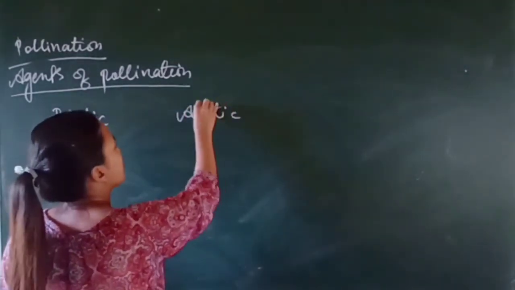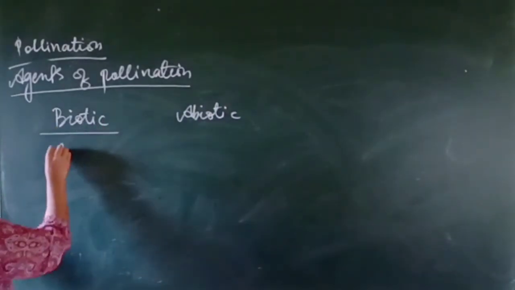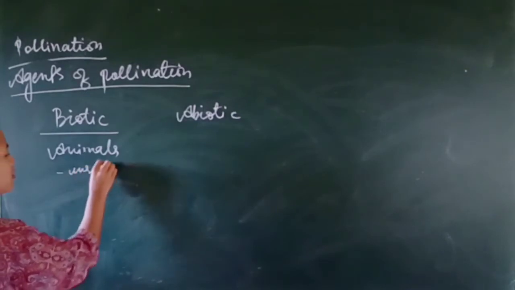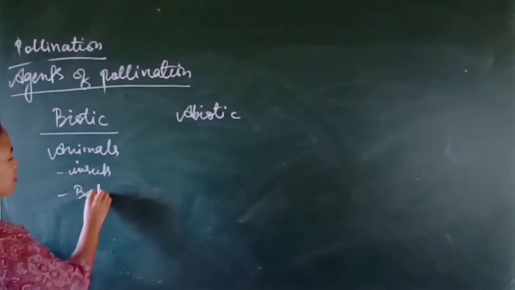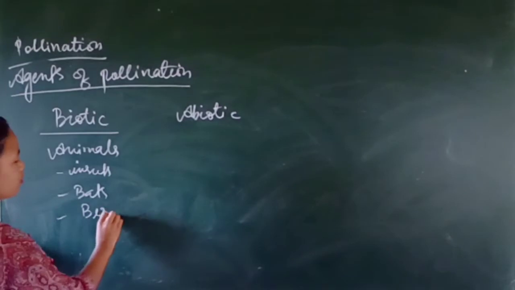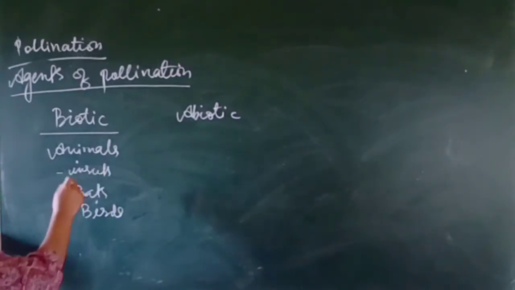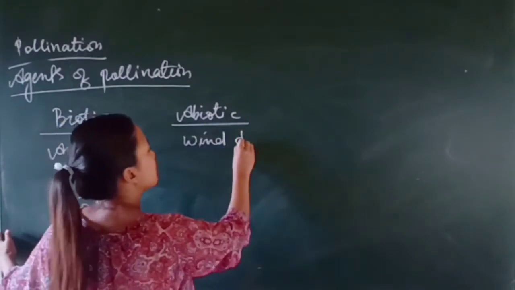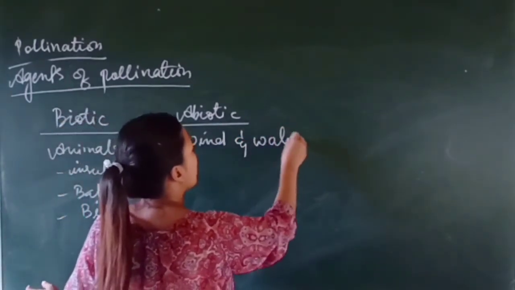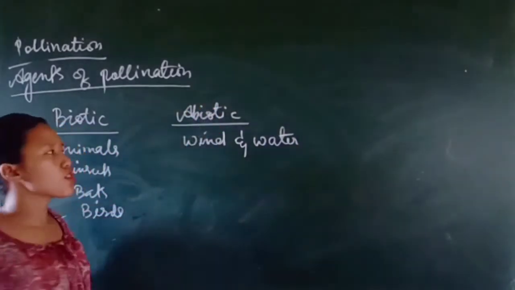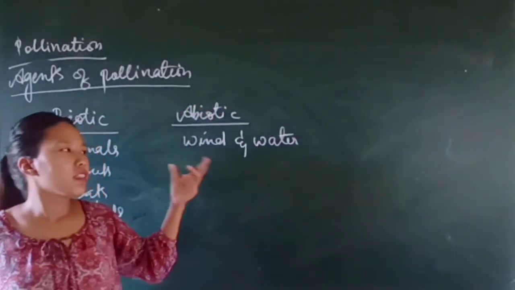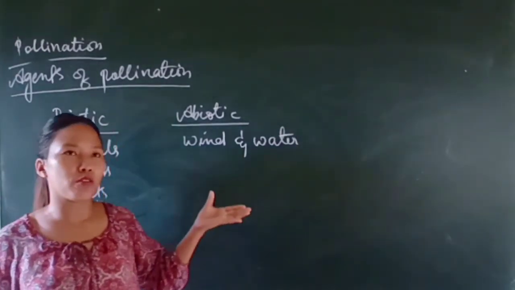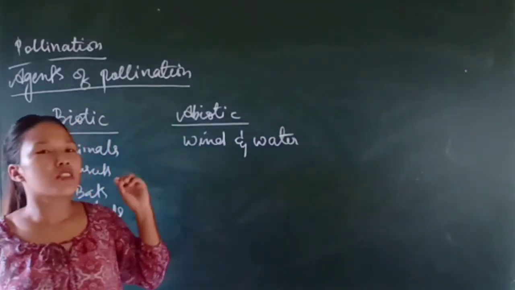Under biotic agents there will be animals, including insects, bats and birds. So these are the pollinating agents. And under abiotic comes the wind and water. Pollination by these abiotic agents is not guaranteed. This is just a factor of chance, like it may or may not help in pollination.